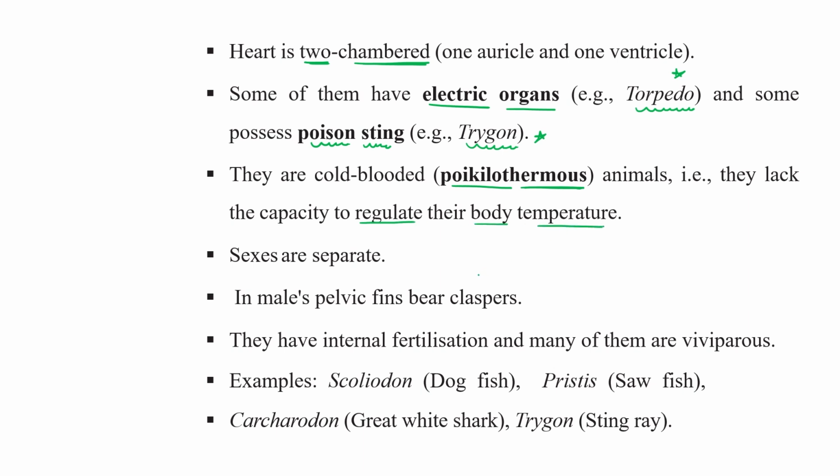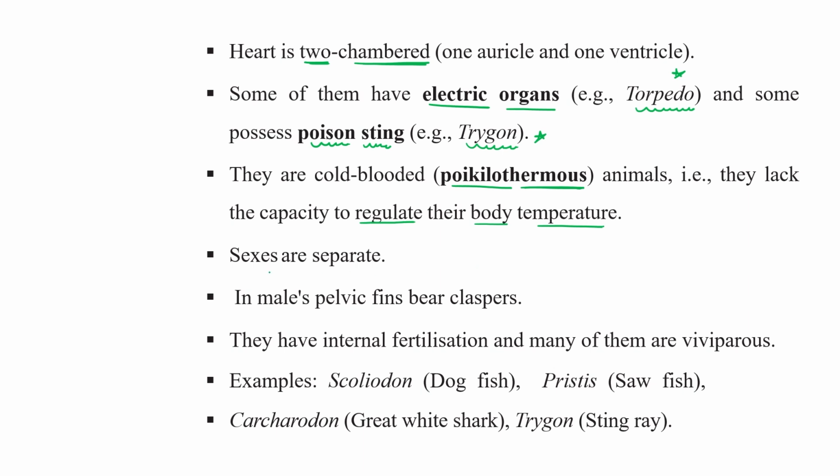They are cold-blooded. Or we can say simply that only aves, or we can say birds, and mammals both come under the warm-blooded category. Rest all animals come under the poikilotherm category.